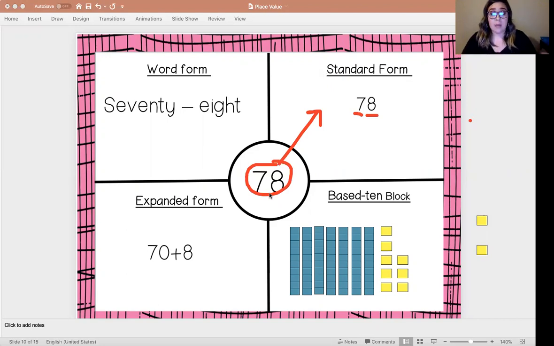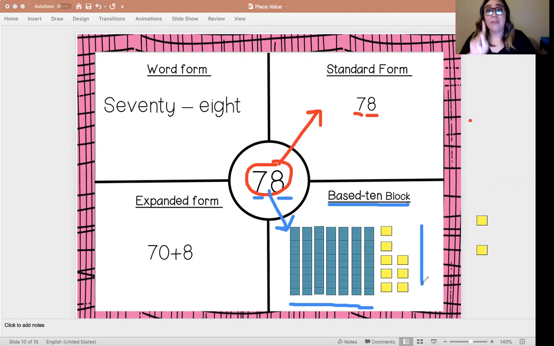Let's take a look at a second way that you can create a number. We talked about this in depth in our last video, and that is base 10 form, so using base 10 blocks. I created the number 78 using base 10 blocks. In my tens place, I have a 7, so I have 1, 2, 3, 4, 5, 6, 7 base 10 rods. And in my ones place, I have 8, so I have 1, 2, 3, 4, 5, 6, 7, 8 units. And that's all it is, just drawing out your base 10 blocks.